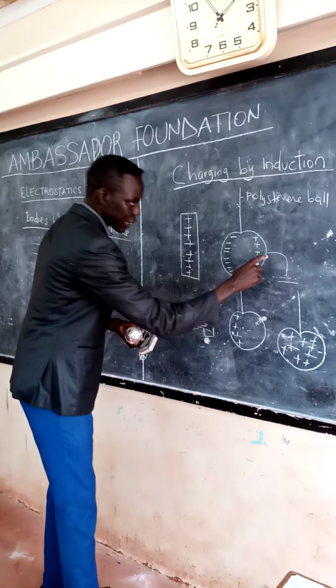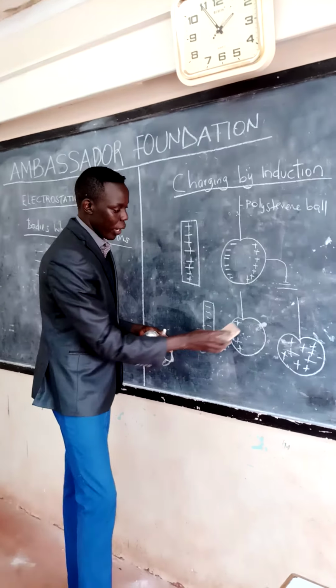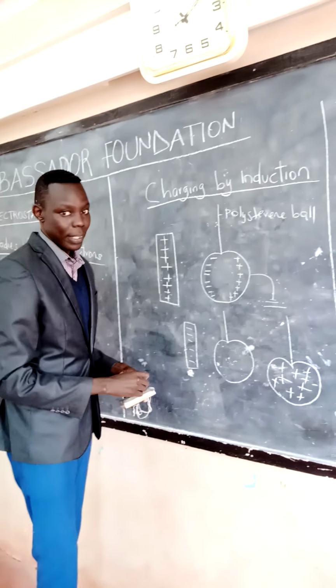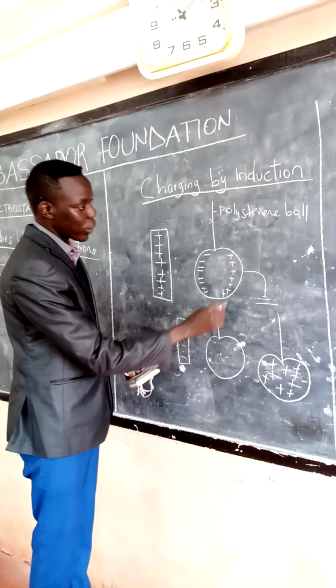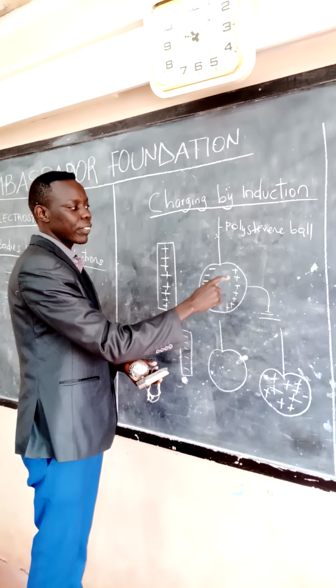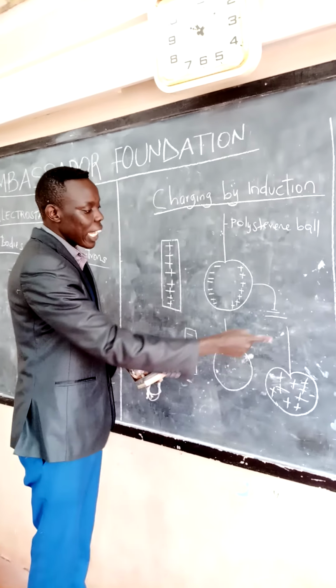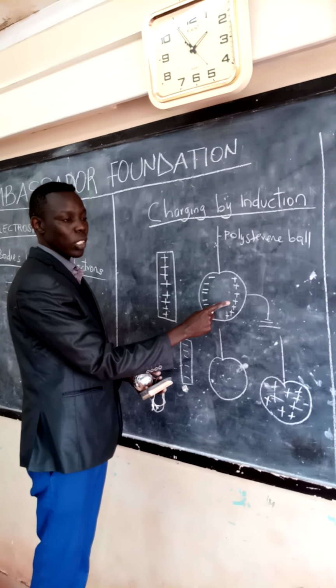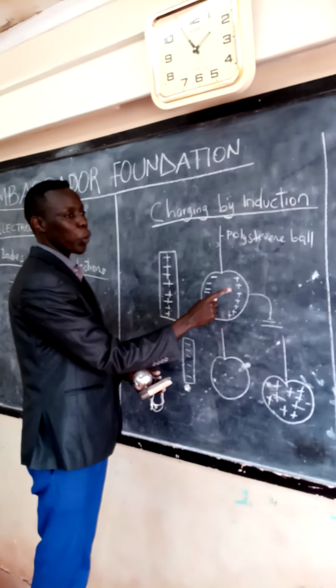And when you touch here, now listen to me very well. My students and other students are making this mistake. When you touch here, don't ever say the protons or the positive charges flow to the earth. No, the electrons will flow from the earth to neutralize these protons.